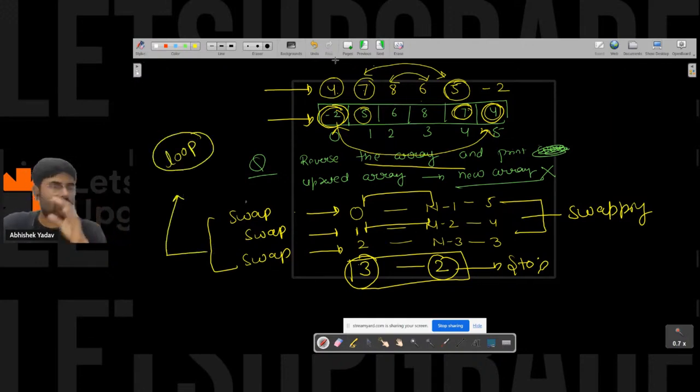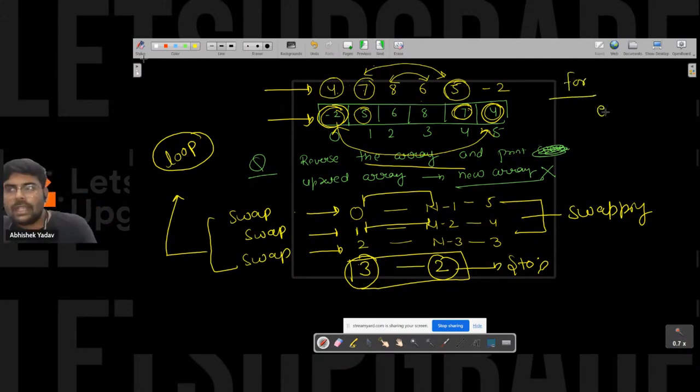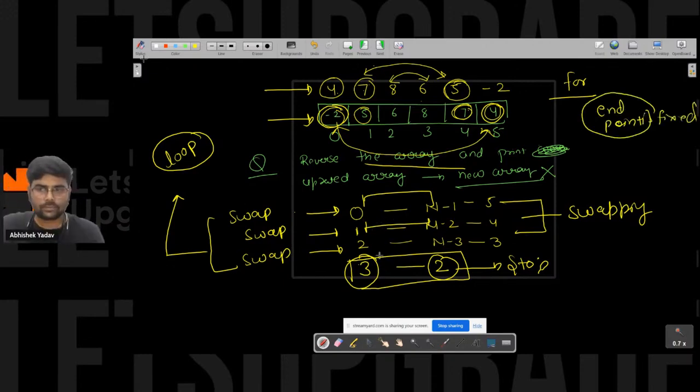So what we have discussed till now is the for loop, right, everyone? So you have to use the for loop or you can go with the while loop. But while loop is the better option as compared to the for loop. Why? You have to use for loop when your end point is fixed. And here you can see this is a start point and this is the end point, this is the start point, this is the end point.